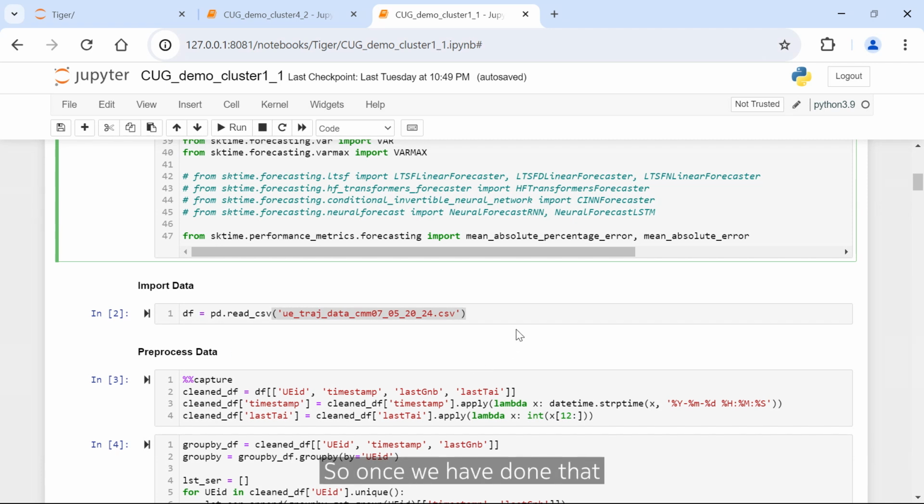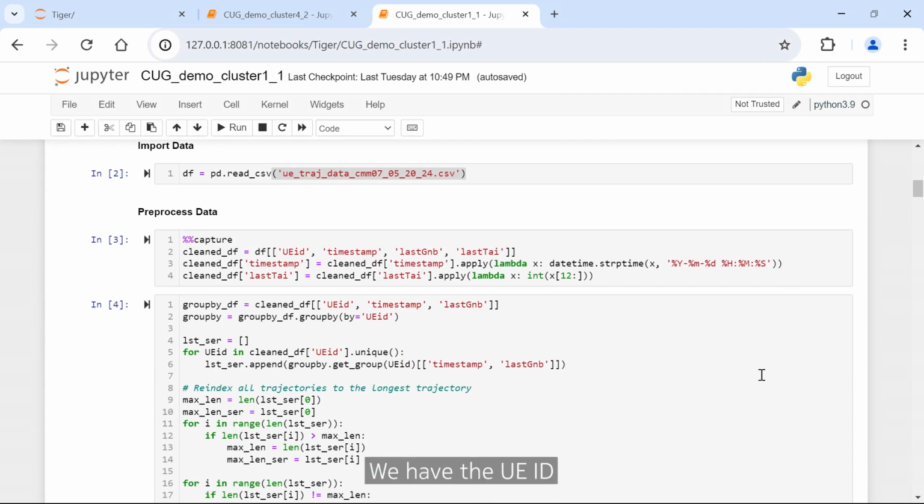So once we have done that, we pre-process the data. We have the UV ID, which is the subscriber ID. We have a timestamp. What was the last seen or last location of the UV in terms of G-node B? What was the last seen tracking area? And then the previous G-node B. Now, if you were to look at the software, you're going to have just that information.